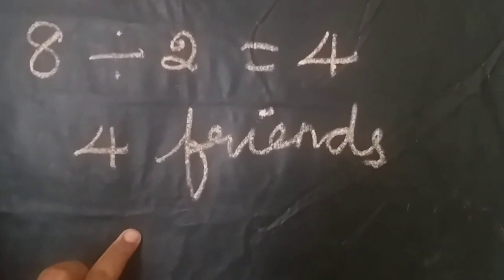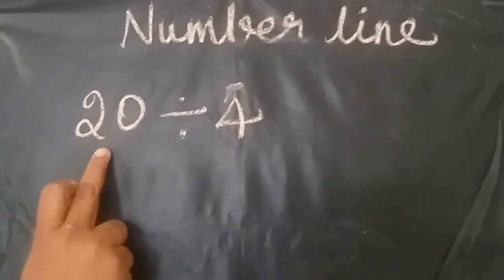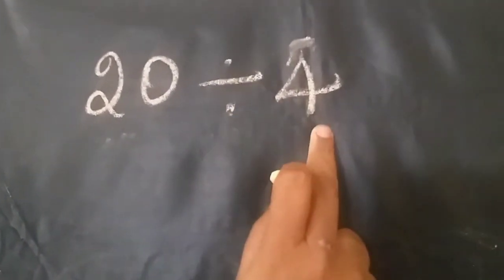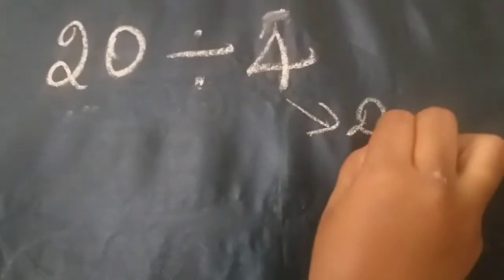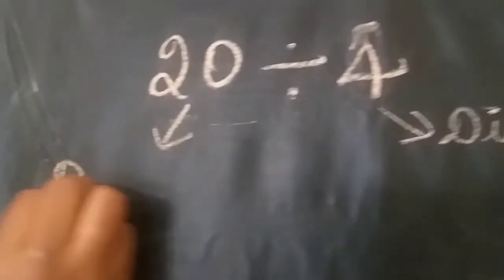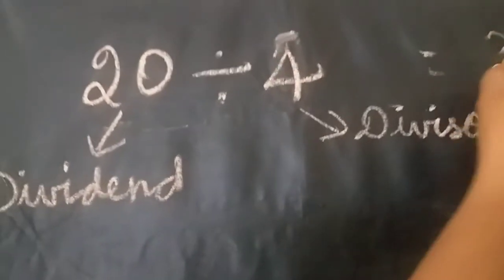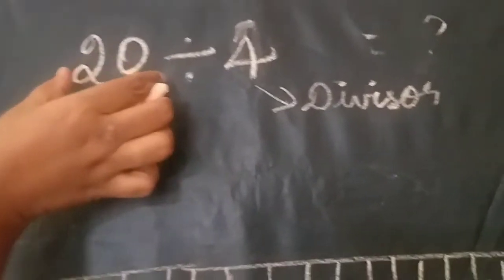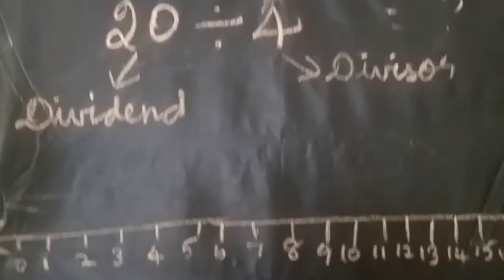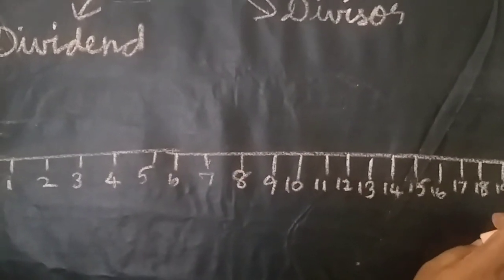Isn't it? Yes. Okay, and the next example, listen carefully. 20 divided by 4. How do you read 20 divided by 4? 4 is the divisor, and 20 is the dividend. And the answer here is the quotient. Okay, and first of all, the starting point. You should draw one line and write the numbers 0 to 20.